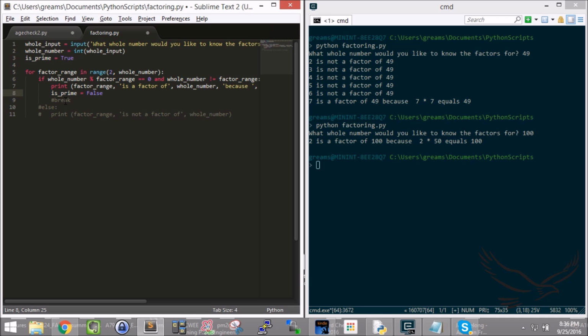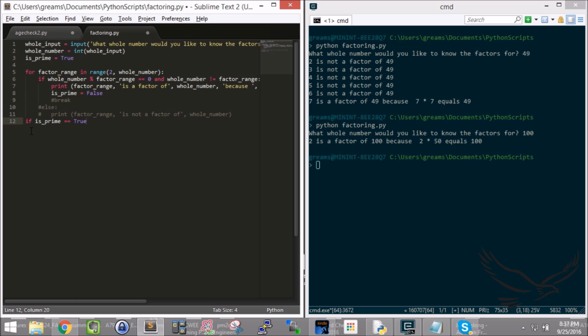Because if you have a number that makes it through this for loop, and this statement right here is true, that means it has a factor, and therefore it is not prime. So I'm going to say is prime is false at that point. However, if I get to the very end of this for statement, and I'm not going to indent underneath the for, but if the for statement completes, and if is prime is still true,